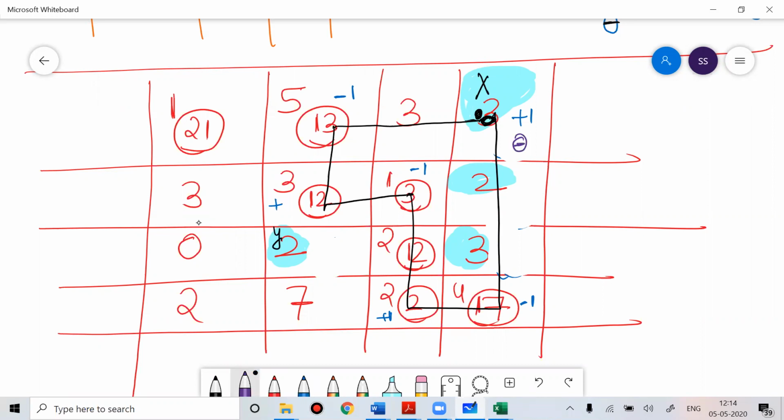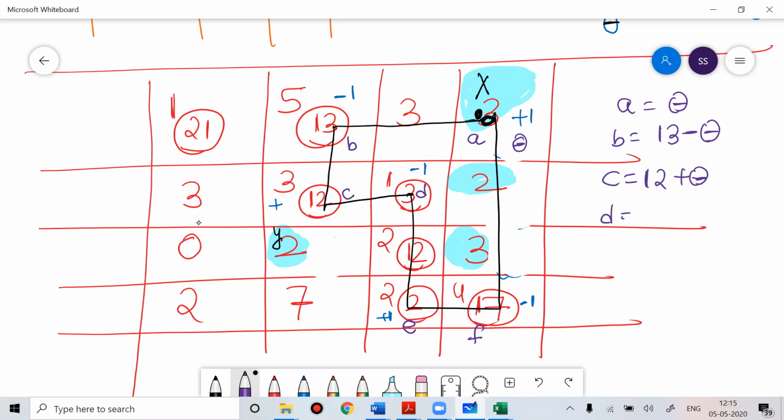Suppose this is A, this is B, this is C, this is D, this is E, this is F. What is A? A is theta. What is B? B is the 13 allocation, and the sign is minus, so write 13 minus theta. What is C? C allocation is 12, sign is plus, so write 12 plus theta.